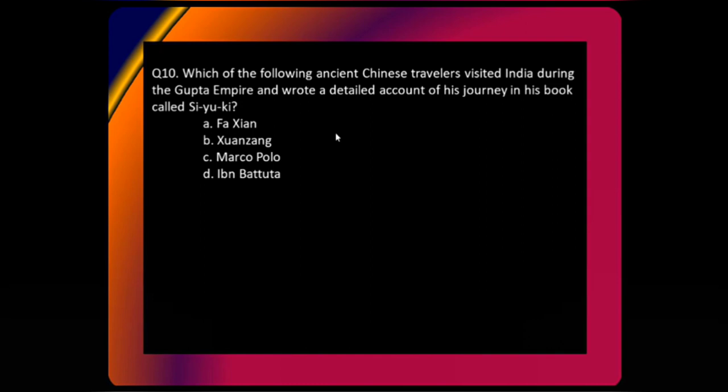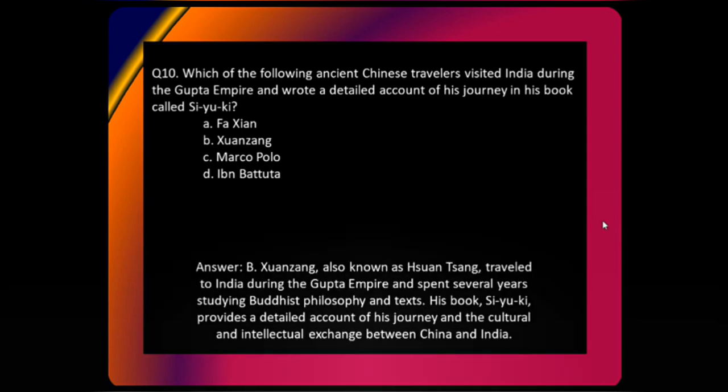Which of the following ancient Chinese travelers visited India during the Gupta Empire and wrote a detailed account of his journey in his book called Siyuki? We have discussed the travelers and the books that they have written in great detail. So you must remember this. See over here. All right. The answer is B.